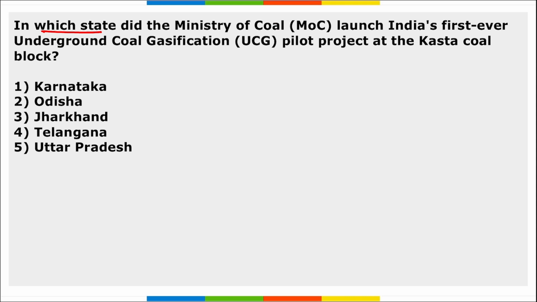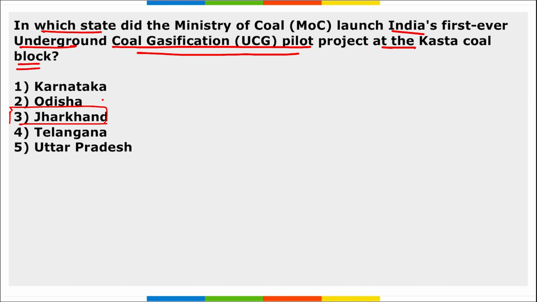Next, in which state did the Ministry of Coal launch India's first ever underground coal gasification pilot project at the Kasta coal block? It is Jharkhand. Right? Jharkhand has recently launched India's first ever underground coal gasification pilot project at the Kasta coal block, and this is in the Jamtara district of Jharkhand.